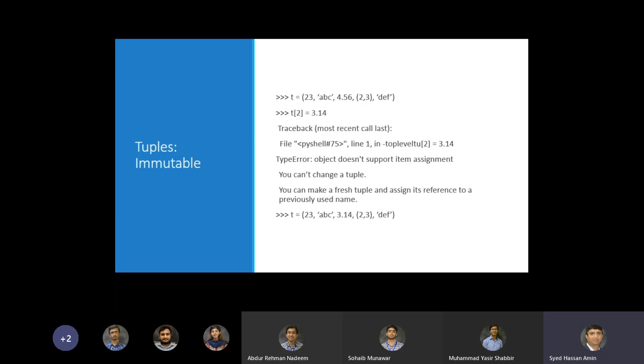So what you can do in that case is create a new copy of it, just copy the data into a new variable name.